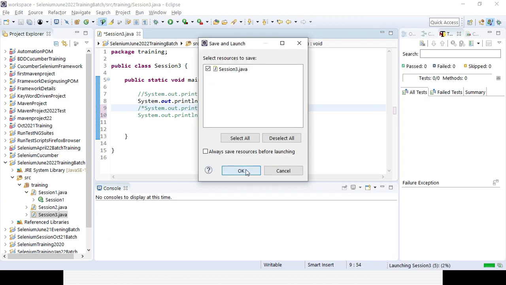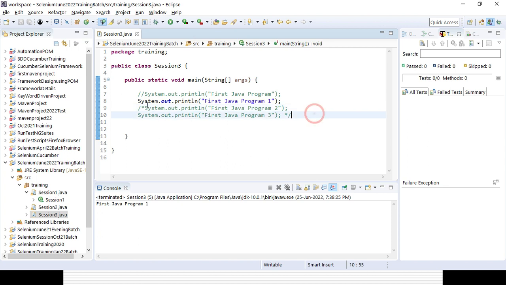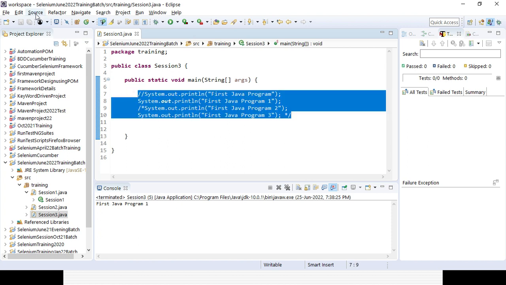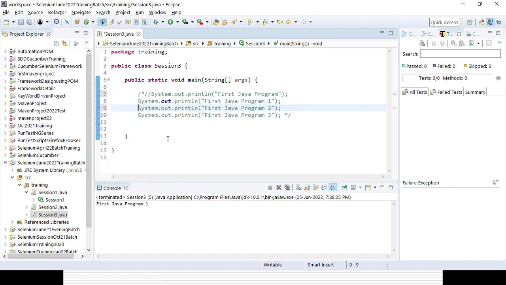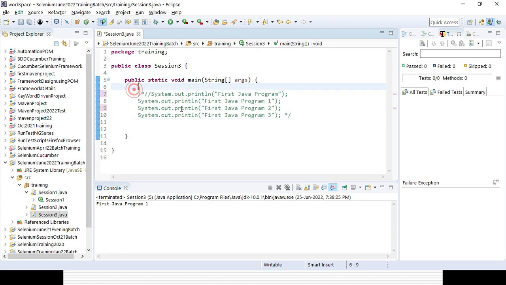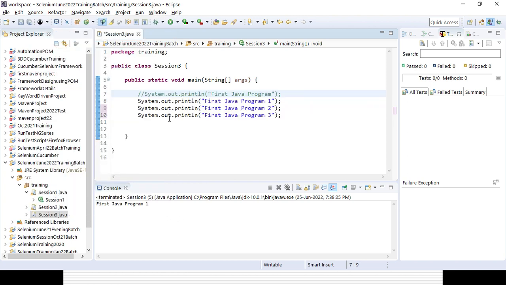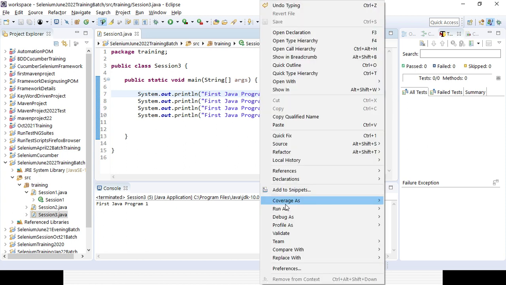Now you want to comment out all the lines, so you can select all the lines here and click Source, Add Block Comment. All the lines have been commented automatically. If you want to remove it again, you can select all the lines and click Source, Remove Block Comment. And if you also want to uncomment that line, you can just do that. Now you can execute the 4 lines, and you can see the output will come for the 4 lines. So that is the way.